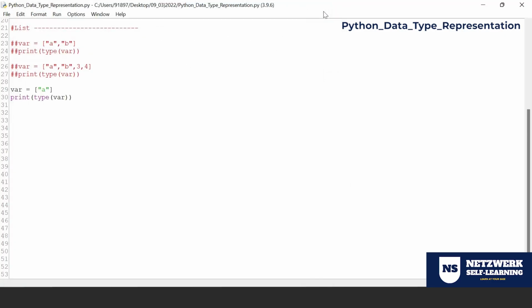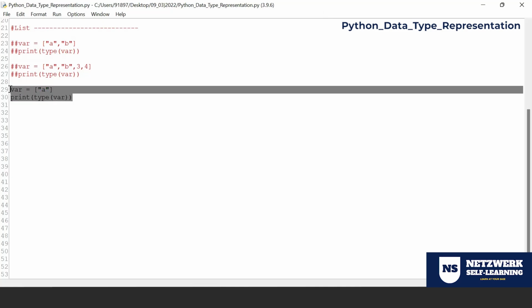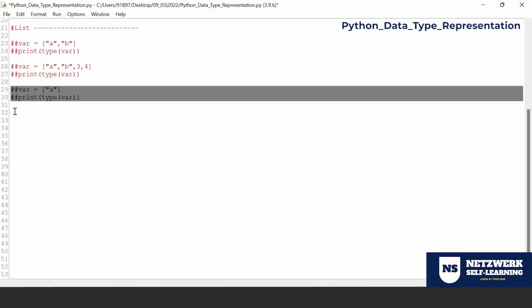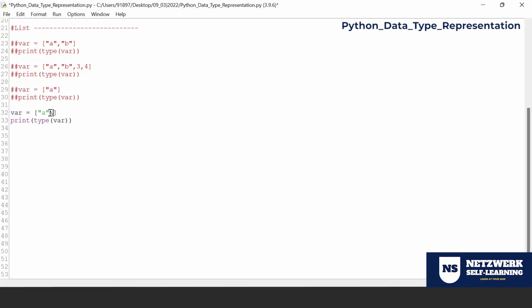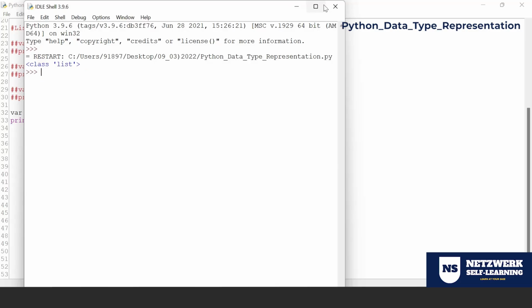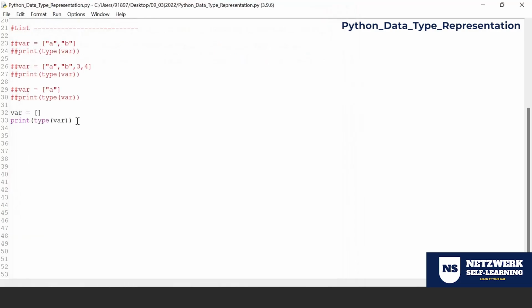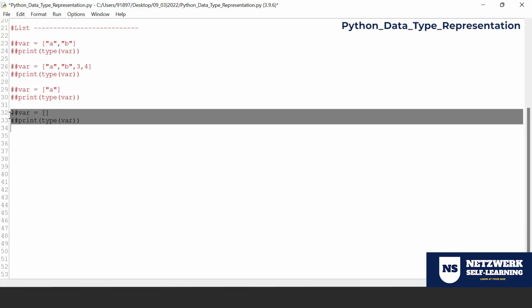So list is a sequential data type, list and tuple. In fact, list belongs to the mutable category. You can have the same type of data, or you can have the combination of data as well. And even without a data, it is called a list only. That is the beauty. Now come back to the other sequential data type, which you call a tuple.